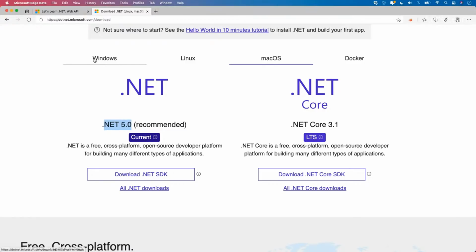Now, you can notice here at the top too, it automatically selects my operating system. I'm on macOS. But again, if you're on Windows, if you're on Linux, or even if you want to run .NET in a Docker container, you have the option to use any one of these that you want. I already have .NET installed on my machine, so I'm not going to install it. But if any of you are following along with us, please go ahead and click download. It's not a very long download at all. You click OK, and it installs the SDK, the compilers, and a lot of the tools that you need for us to get started today.